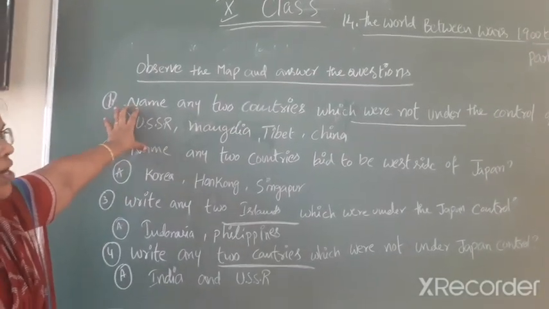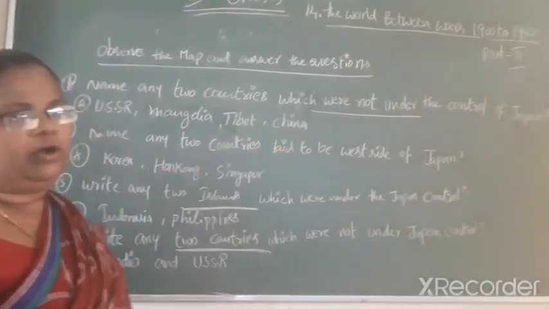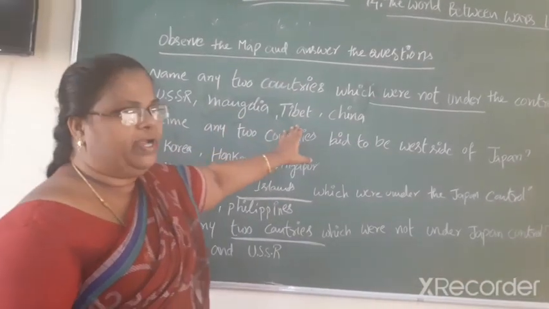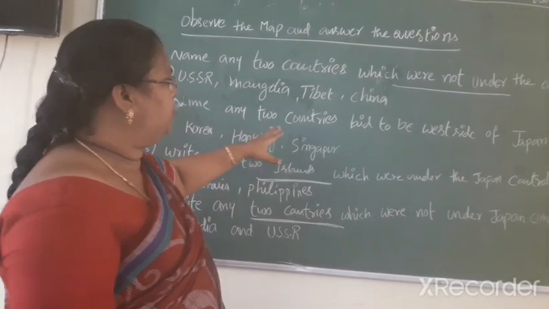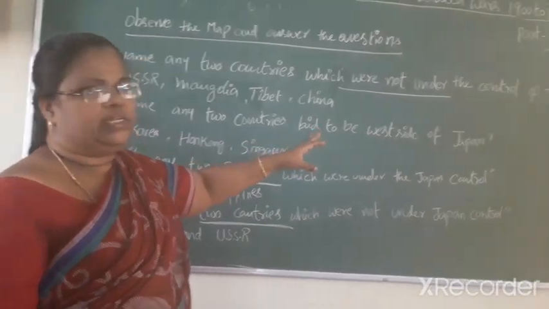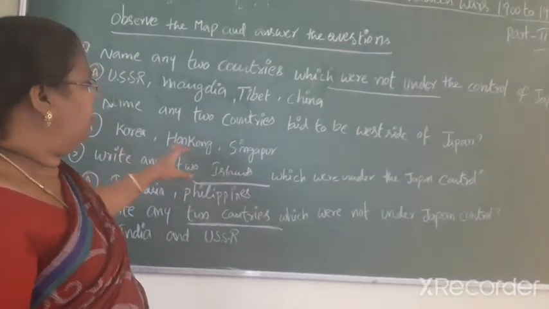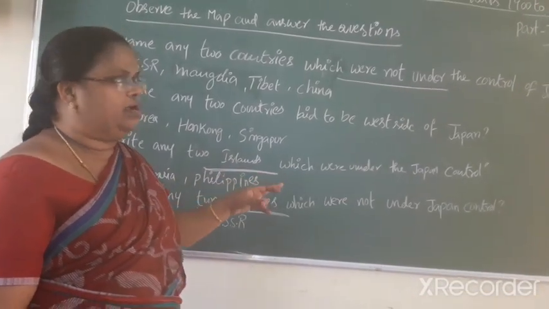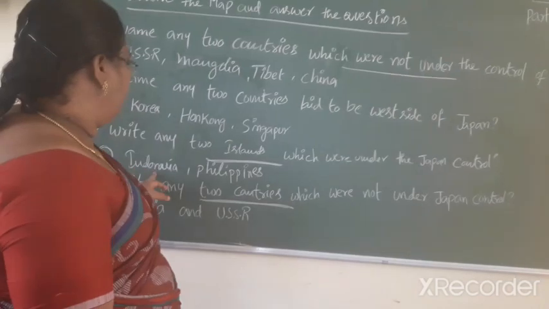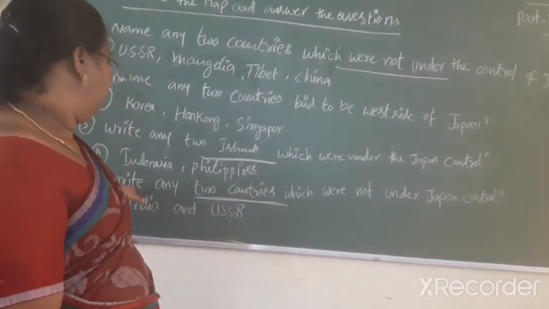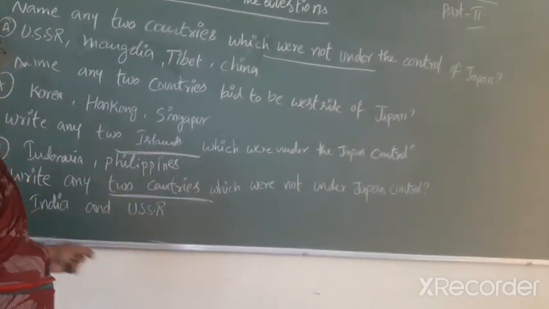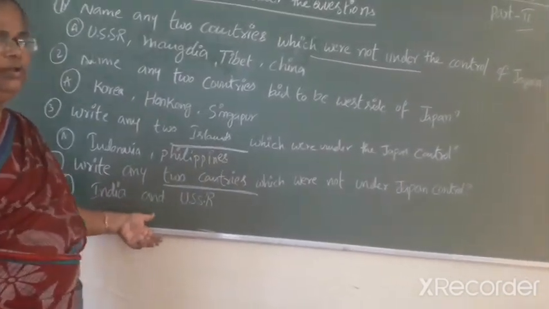Name any two countries which were not under the control of Japan. USSR, Mongolia, Tibet, China. Name any two countries that lie on the west side of Japan. Korea, Hong Kong, Singapore. Write any two islands which were not under the Japan control. Indonesia, Philippines. Write any two countries which were not under the Japan control. India and USSR.